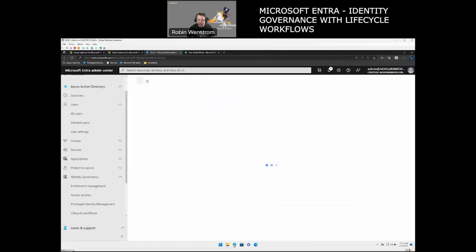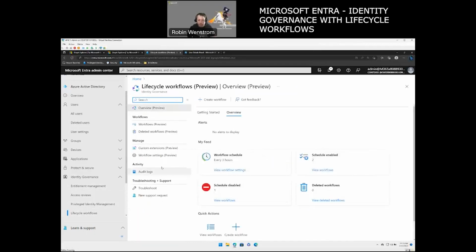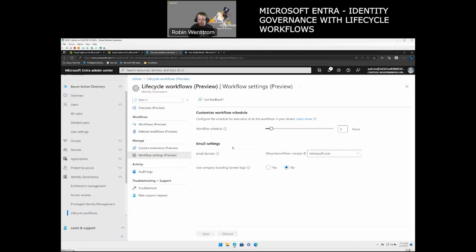That's generally how easy it is, with Lifecycle workflow, to go in and set up everything for a user, and have it much easier for the IT department and HR to focus on more important things.